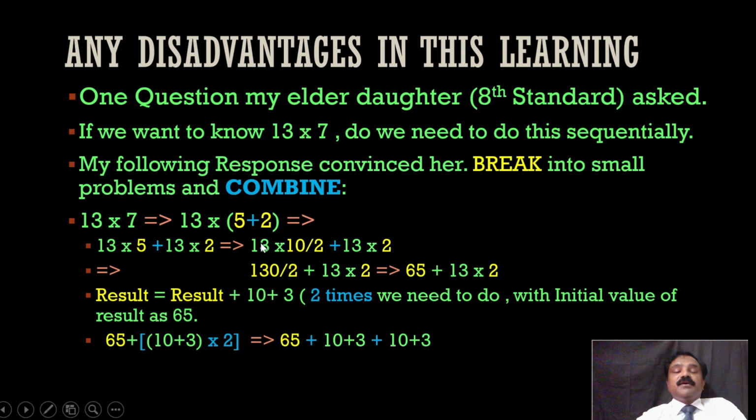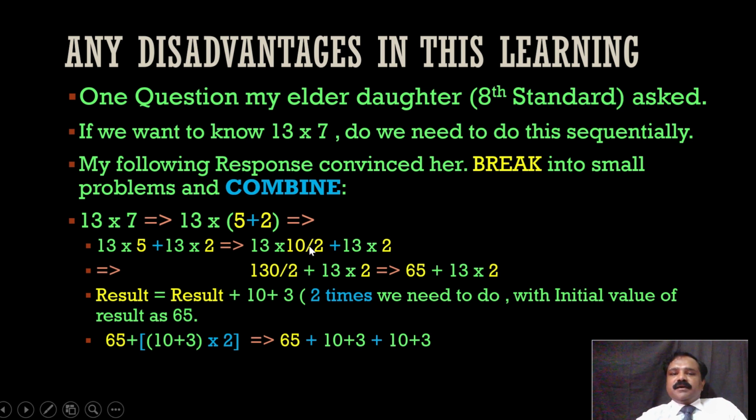So 130 divided by 2, I'm sorry, I went wrong here. So what I'm saying is 13 into 10 by 2. Okay, 12 into 10 is 120 by 2 is 60, right? So 14 into 10 is 140 by 2 is 70. So 13 comes in between. So between 60 and 70, it is 65. We can calculate this in mind, right?